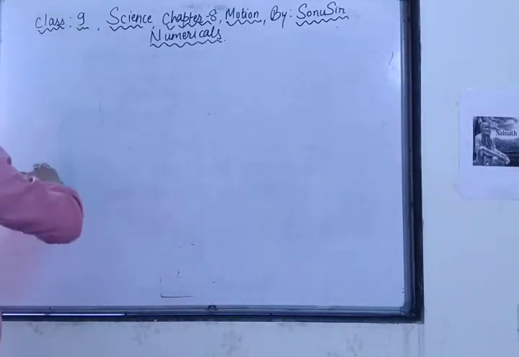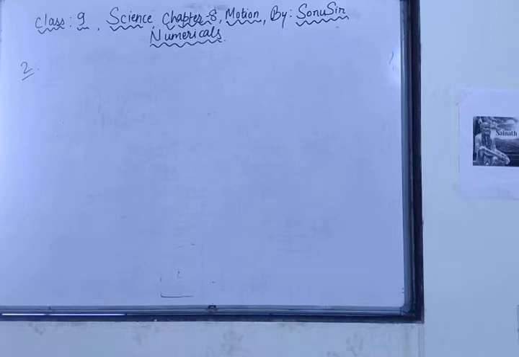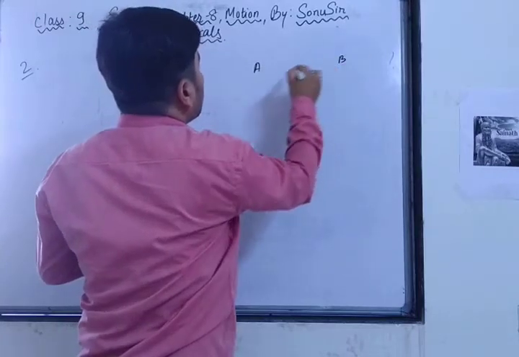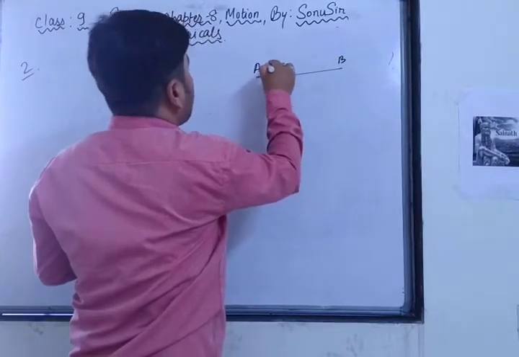Question number 2. What is question number 2? Here there is one motorcycle which is driving from A to B with a speed of 30 km per hour. The distance from A to B we don't know, but just suppose here A and here B. So from A to B, a motorcycle is there.